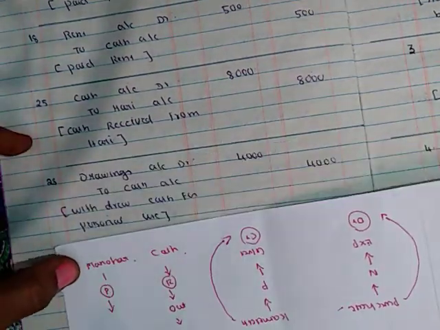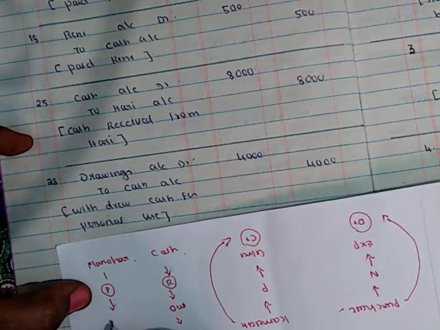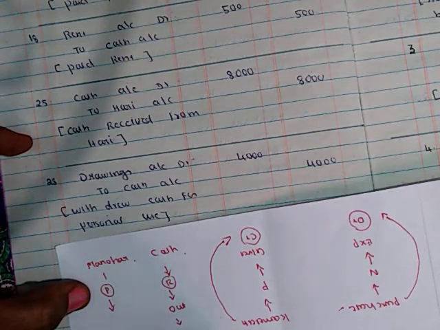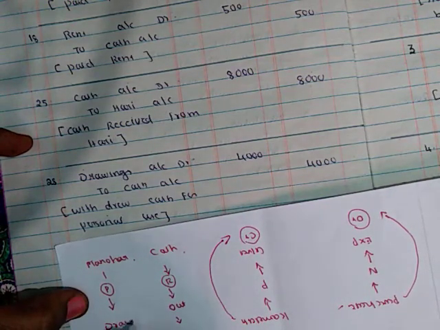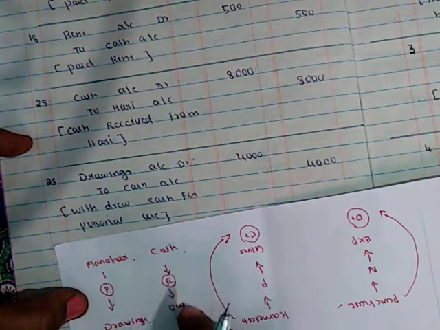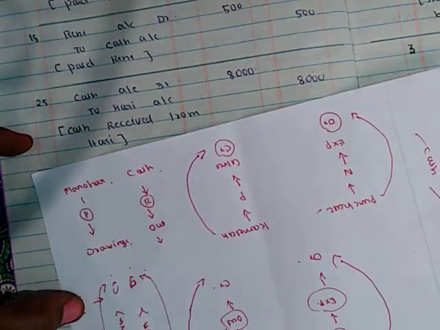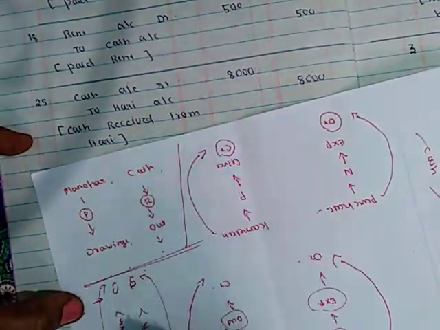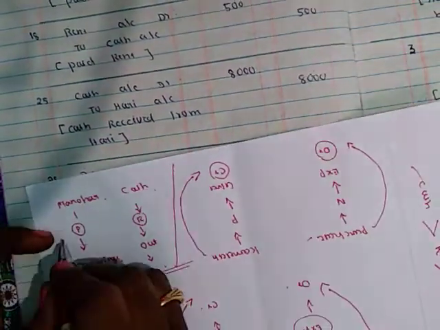So Manohar personal account, but any amount withdrawn from business for owner's personal use should be treated as drawings account. And here cash comes in or goes out? It goes out, so credit.